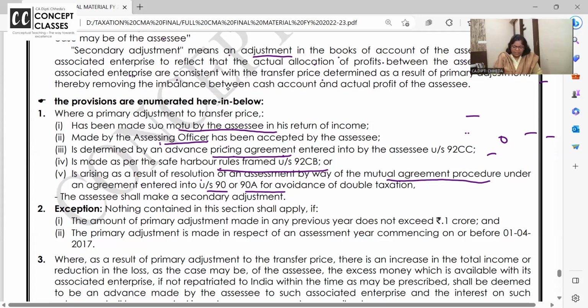Nothing contained in this section will apply if primary adjustment made in any previous year does not exceed 1 crore. Mark it, very, very important for MCQ.